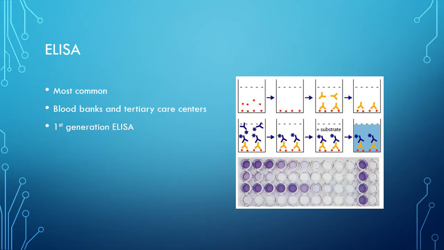There are a few generations based on the type of HIV antigen used. The first generation ELISA, which uses a preparation of HIV antigens, yields more false positives. That's why these are not in use now. Then the second generation ELISA, which uses recombinant and synthetic antigens of HIV, has improved sensitivity compared to the first generation ELISA. Then the third generation ELISA, which uses recombinant and synthetic peptides in the antigen, having a